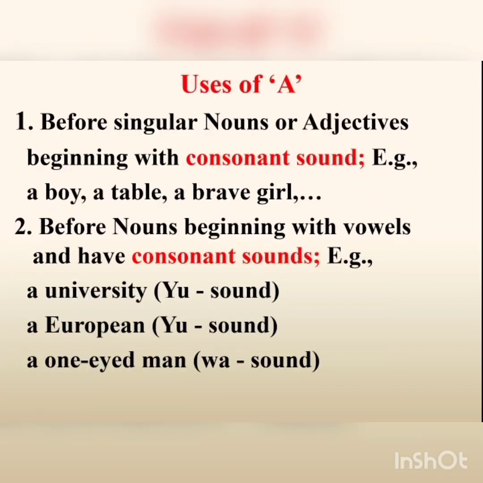Let us learn about the uses of a, an indefinite article. A is used before singular nouns or adjectives beginning with consonant sound. Example, a boy, a table, a brave girl.